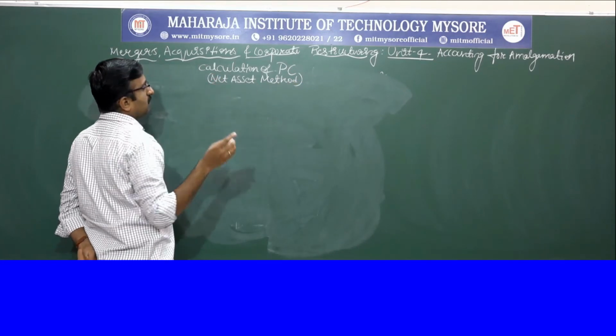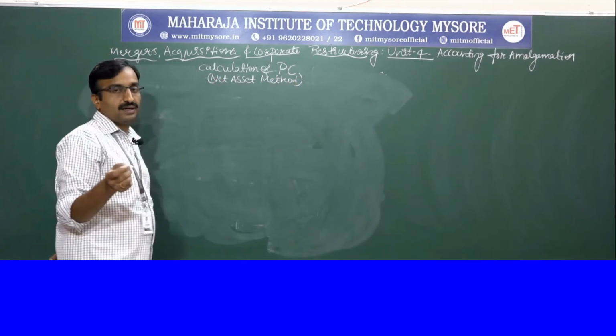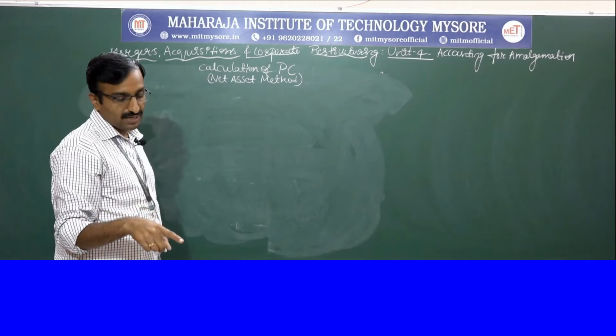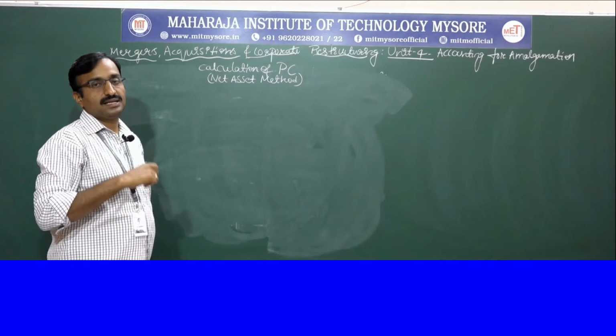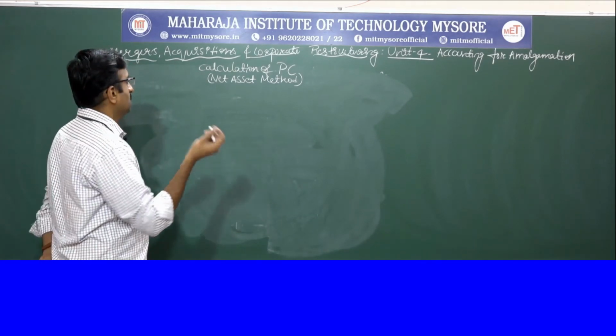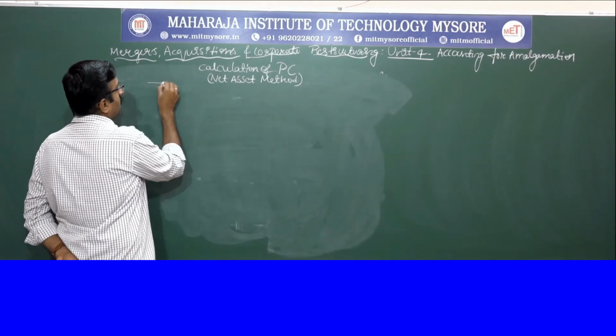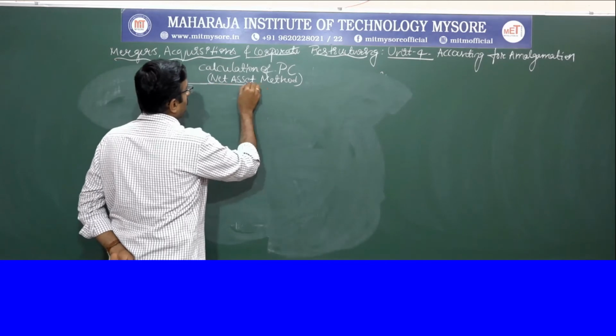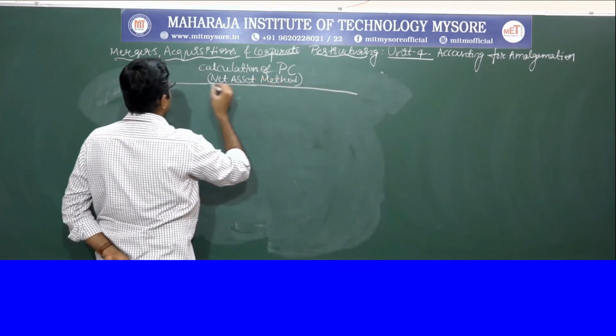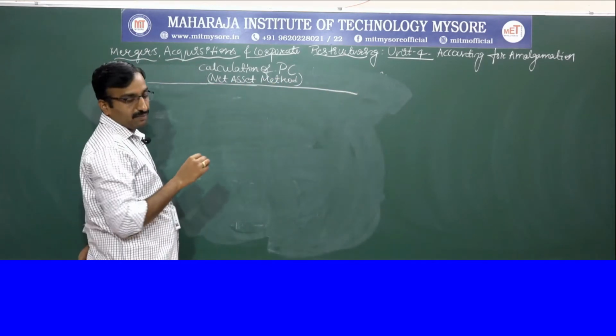Because the problem itself represents the net asset method. They asked us to consider the agreed value of assets, so it belongs to the net asset method. By seeing the problem, you have to understand whether it belongs to the net asset method or the net payment method. So this problem belongs to the net asset method.